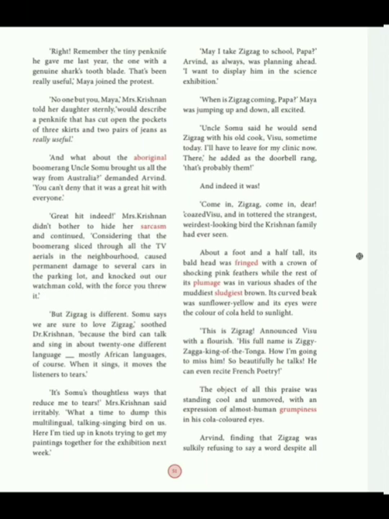You will surely love it, Dr. Krishnan is telling. Mostly African languages, of course. When it sings, it moves the listeners to tears. So that means nicely this bird will sing. It can sing and talk in 21 languages, and you will like that bird very much.